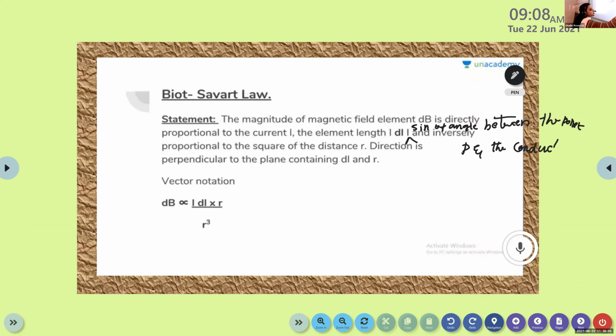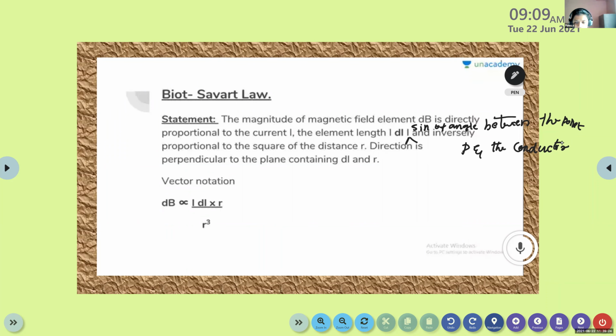Here that statement is missing. The magnitude of magnetic field element dB is directly proportional to the current I, the element length dl, and the sine of the angle between the point P and the conductor, and it is inversely proportional to the square of the distance r between the point P and the conductor.